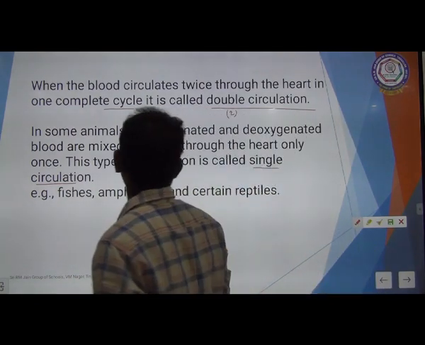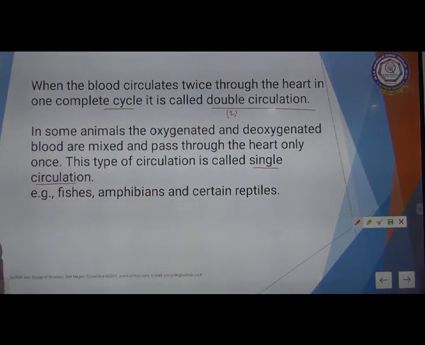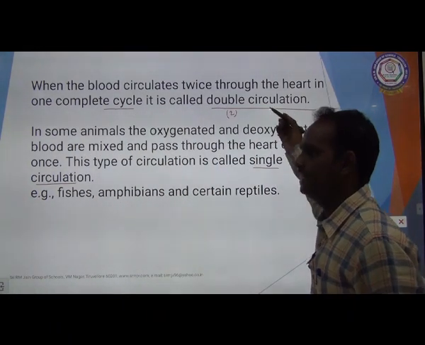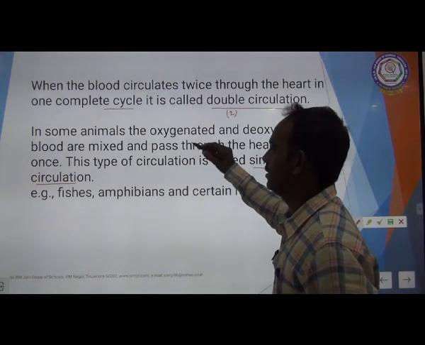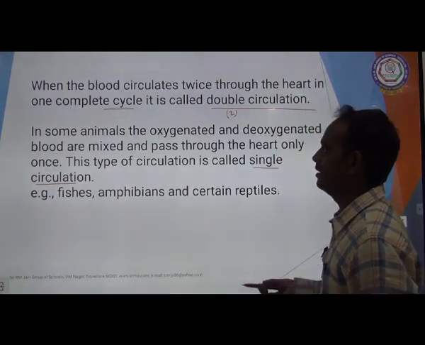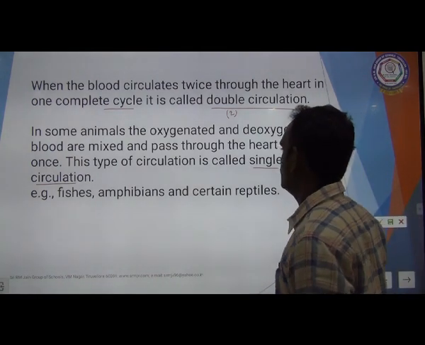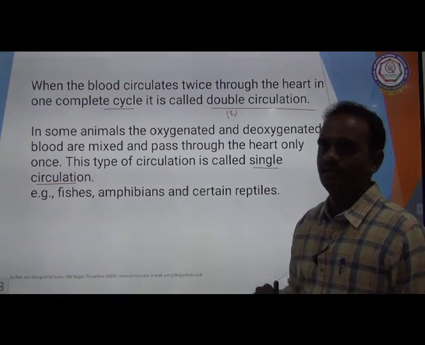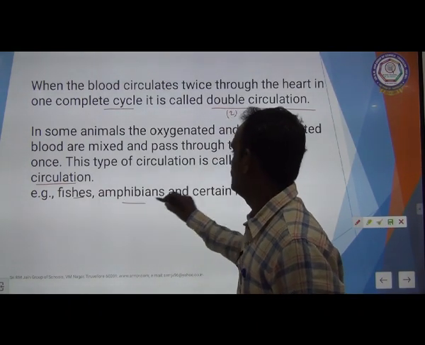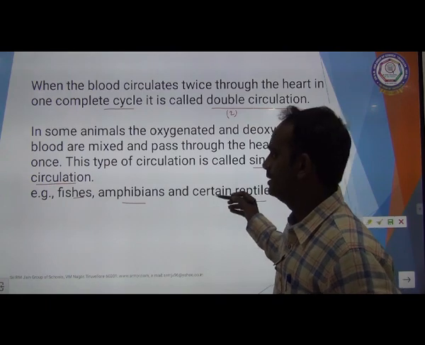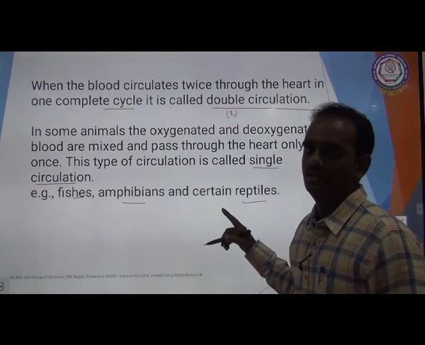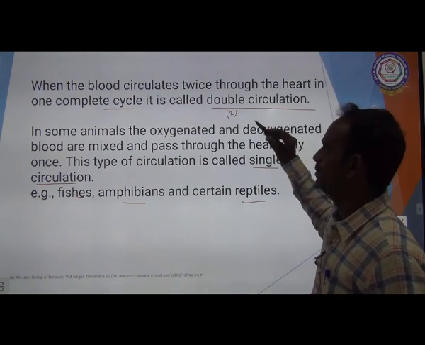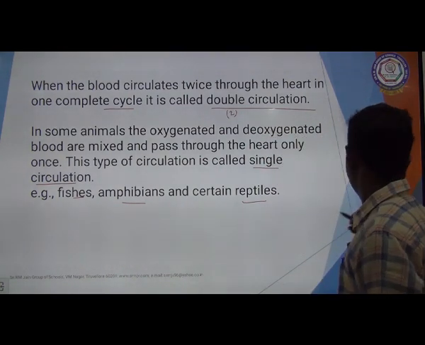When the blood circulates twice through the heart in one complete cycle, that is called double circulation. In some animals, the oxygenated and deoxygenated blood are mixed and pass through the heart only once. That type of circulation is called single circulation. Examples: fishes, amphibians and certain reptiles. These animals have a single circulation. Many vertebrate animals, including human beings, have a double circulation. Clear?